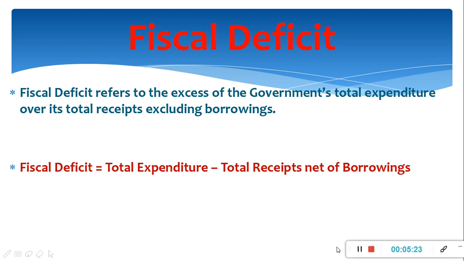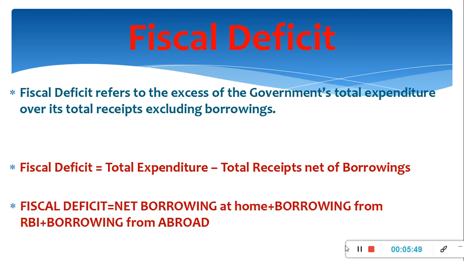Fiscal deficit will have to be financed through borrowings. So, the other name of fiscal deficit is borrowings. It indicates the total borrowing requirement of the government from all the sources. So, we can say that fiscal deficit is equal to net borrowing at home plus borrowings from Reserve Bank of India plus borrowings from abroad.